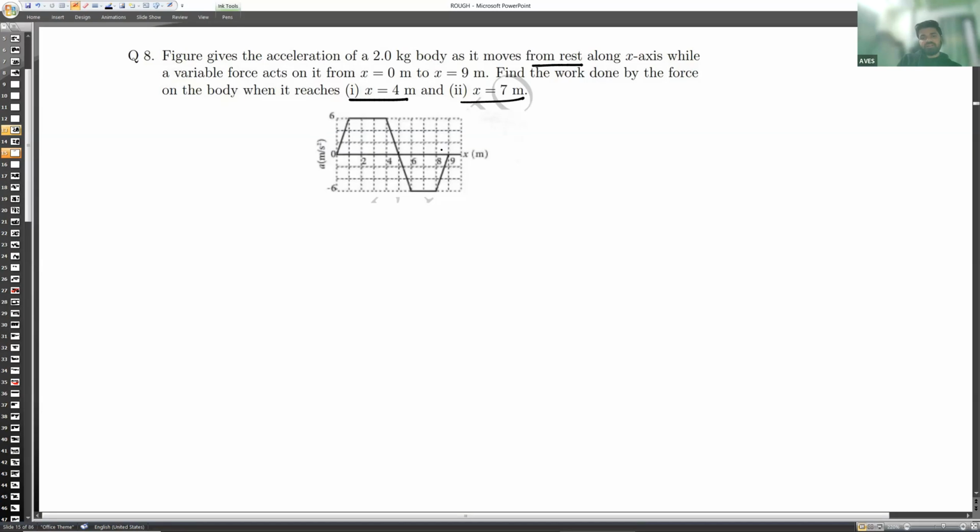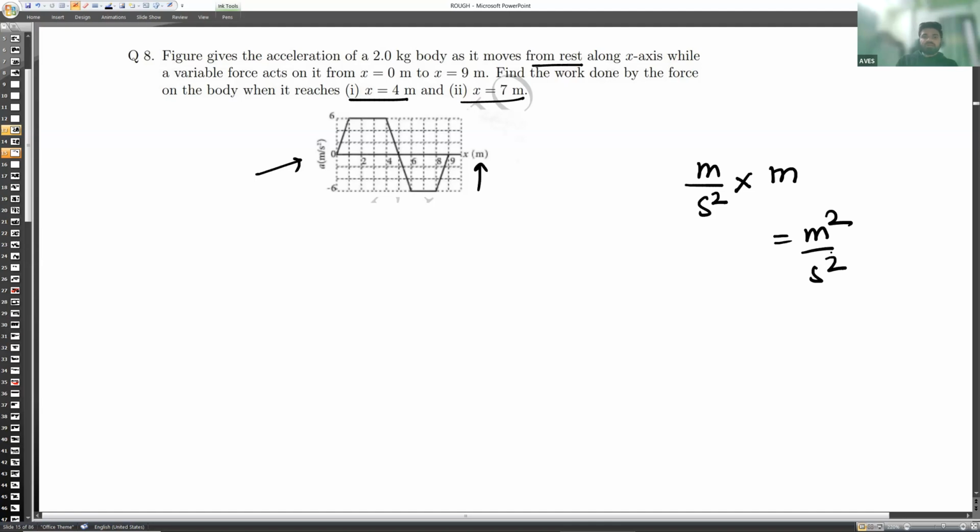So you know that this is an acceleration versus displacement graph. Here it is acceleration and this is meter. What is the acceleration unit? Acceleration unit is meter per second square. Displacement is meter. So it will be meter square upon second square. Got it?